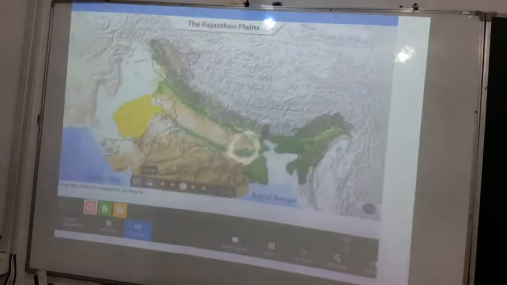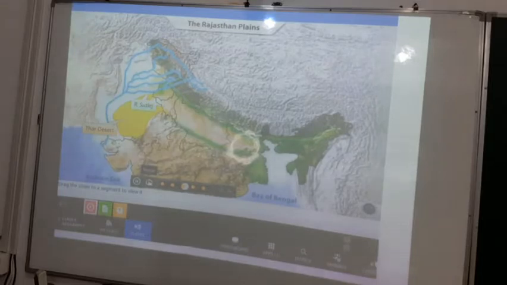The Rajasthan plains comprise the Thar Desert of Rajasthan. These plains are surrounded by the river Satluj in the northwest, the Aravalli Range in the east, the Indus Valley in the west, and the Rann of Kutch in the south.